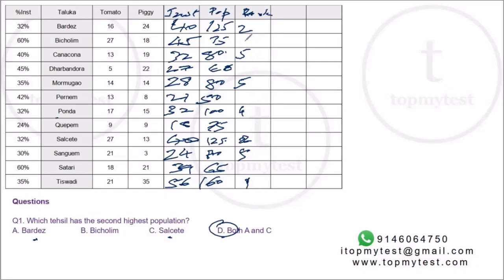Right. So then you have, this will be eighth. There are 2 at the 8th position, so there will be no 9th. Okay, 10th would be 65, 11th would be here, and 12th will be this. So I've ranked all of them also, right? Option D will be our correct choice.